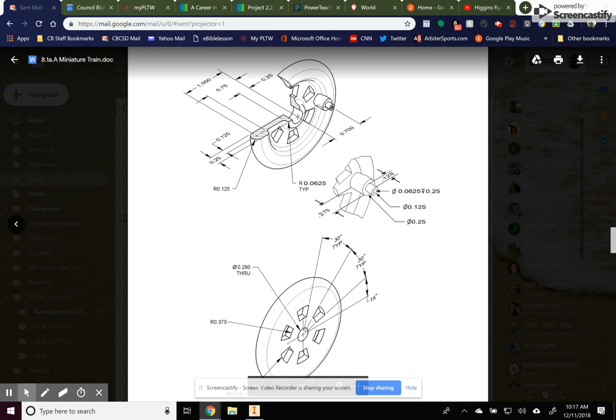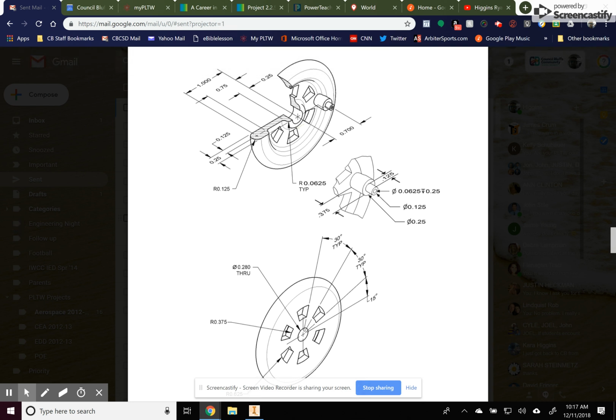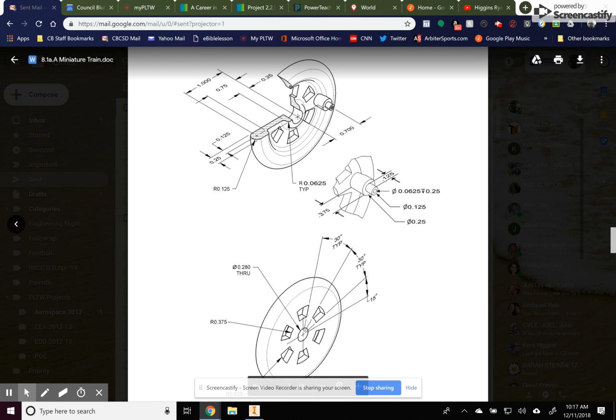Okay, we're going to show you how to do the mini train wheel that is on the older version of the IED curriculum. So what we're going to do is create a revolve here. We're going to make this cutout. Now we're going to revolve it around our imaginary axis. And then we'll add these 6 holes. And then we'll add the peg.